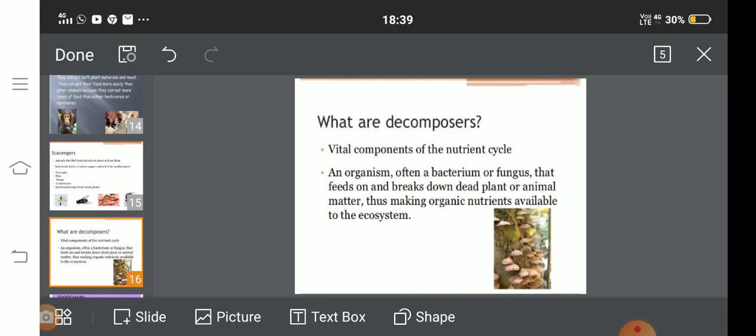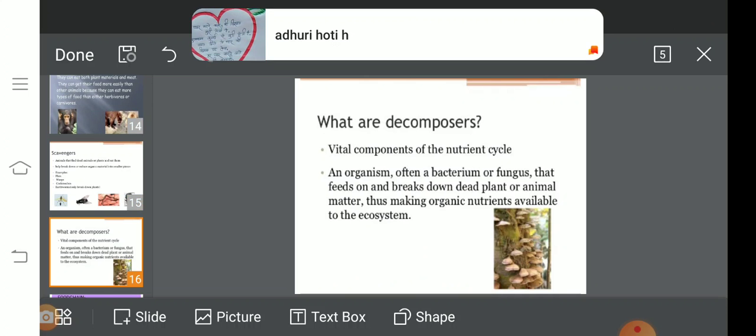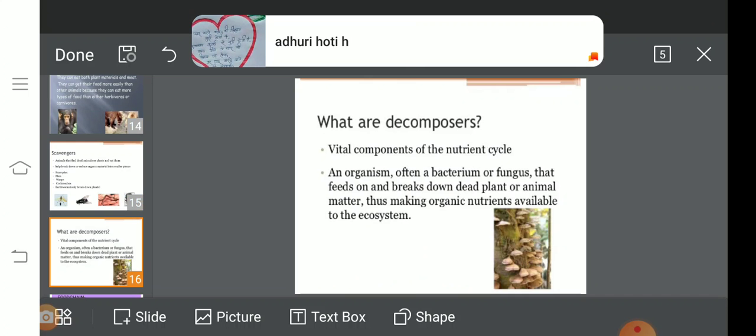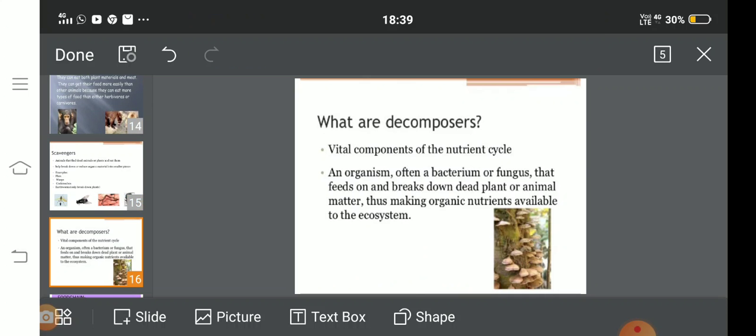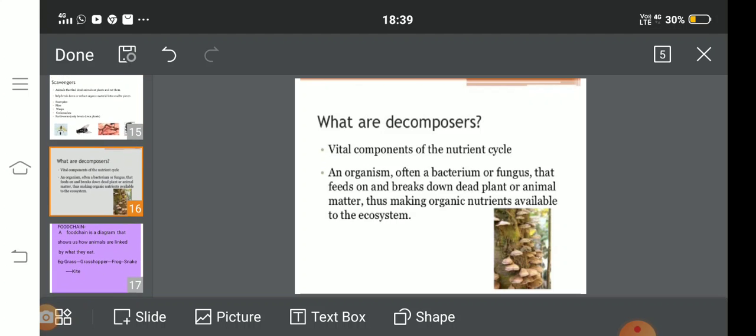Next are decomposers. Decomposers are the organisms that eat and break down the plant or animal matter. Thus, they bring nutrients back to the soil from where other plants and living organisms can obtain these nutrients and grow well. Hence, decomposers are vital components of nutrient cycle.